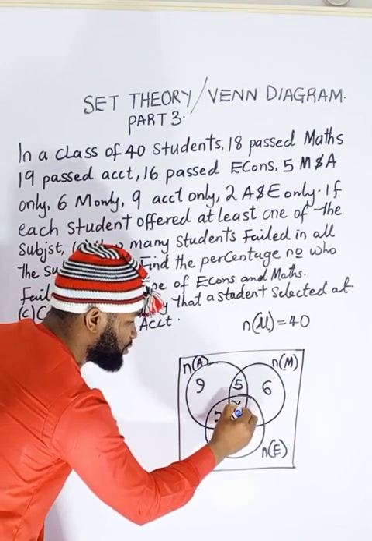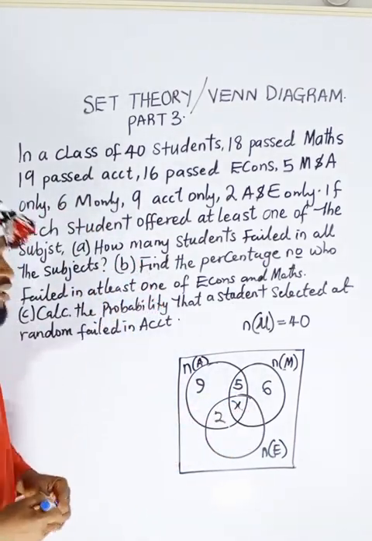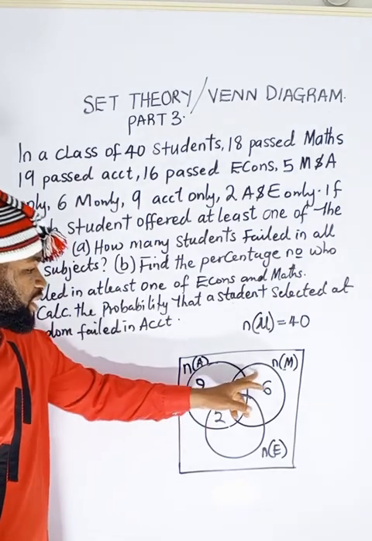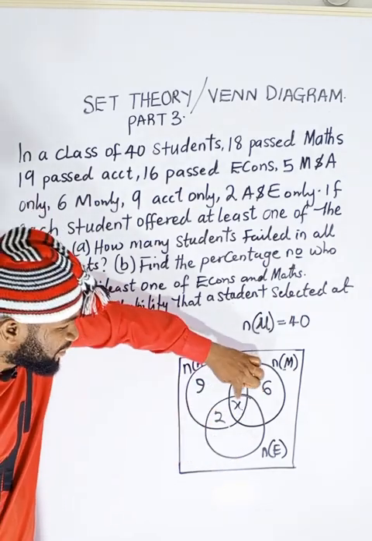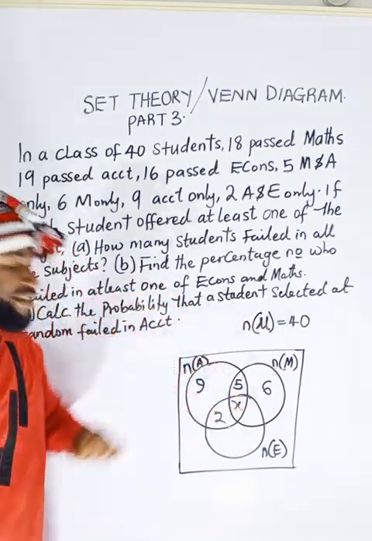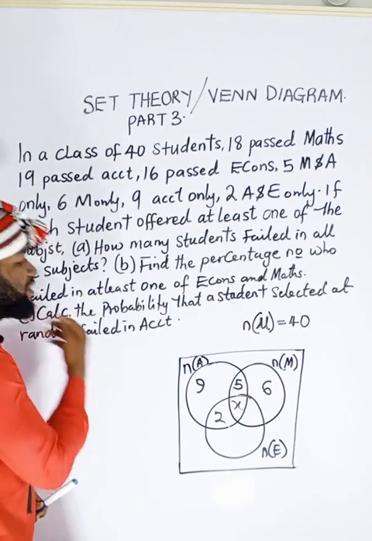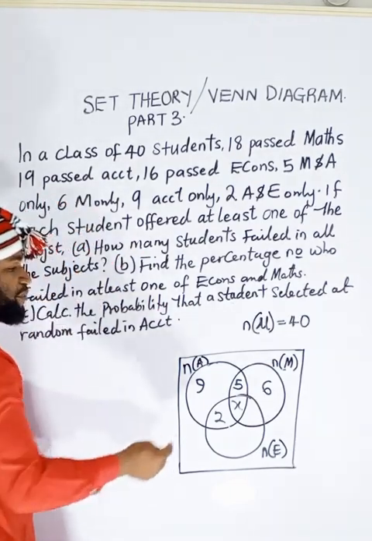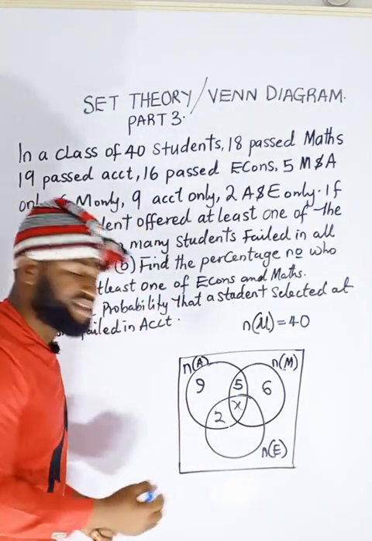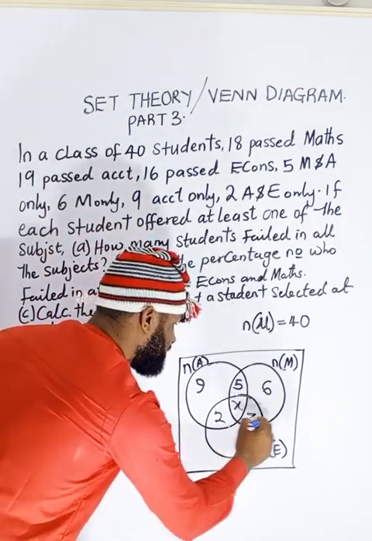And I'm going to call those people X, because they did not tell me the number of people. So the number of people that passed accounting, mathematics, and economics, they are in this place, the intersection between M, A, and economics. All right. Now, they did not tell me the number of people that passed maths and economics. I can use anything. Let me call it Z.